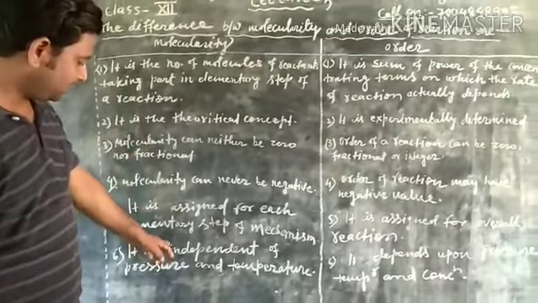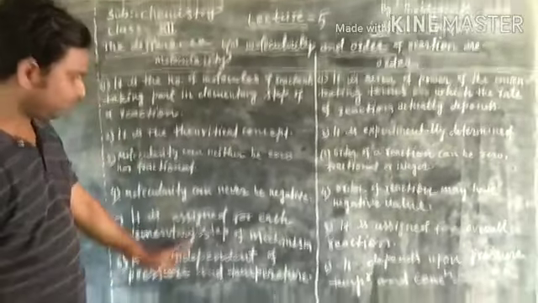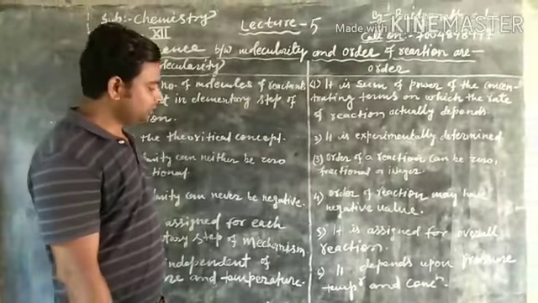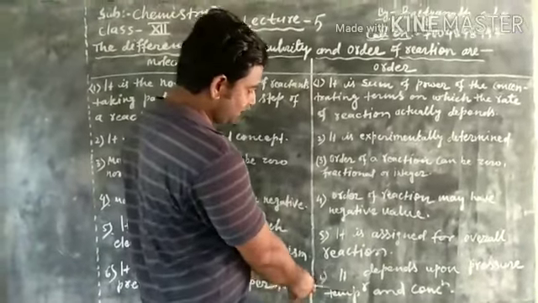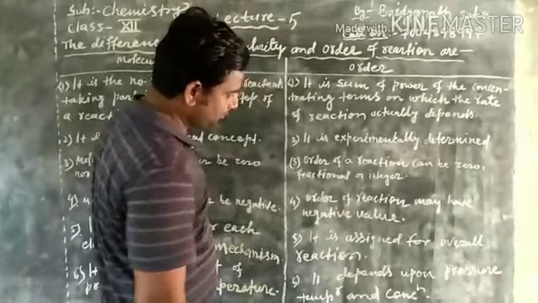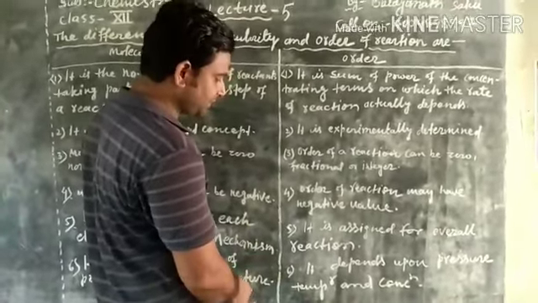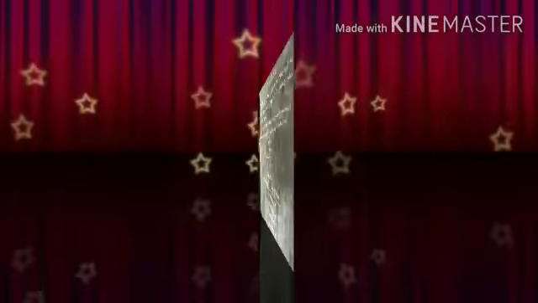Molecularity is independent of temperature and pressure, whereas order of reaction depends upon pressure, temperature and concentration.